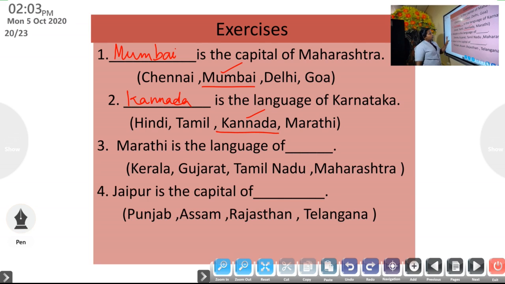Okay. Now third one, Marathi is the language of dash. Kerala, Gujarat, Tamil Nadu, Maharashtra. You know, the people of Maharashtra use the language Marathi. So here we will write Maharashtra.